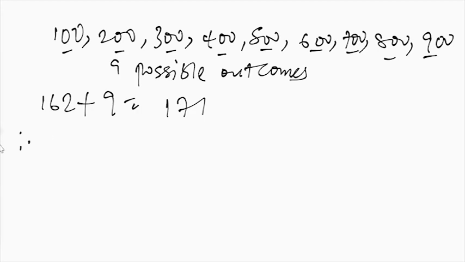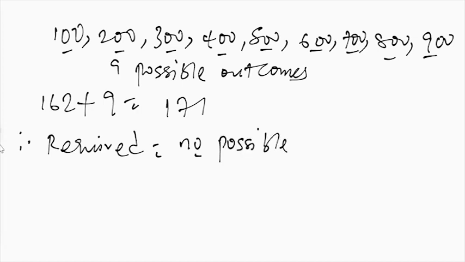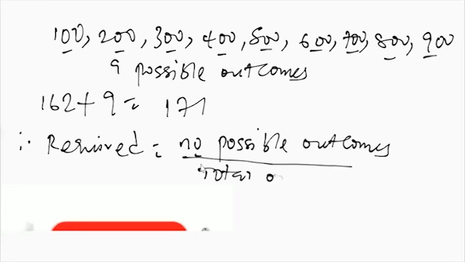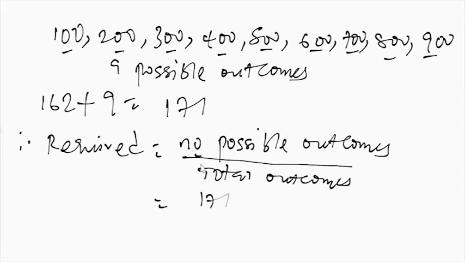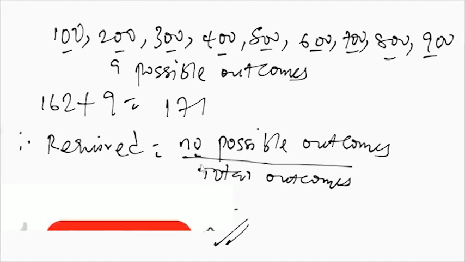Therefore, the required probability will now be, of course, you know that probability is the number of possible outcomes divided by the total number of outcomes. So if this is anything to go by, the answer will now be 171 divided by, of course, we're able to deduce that the total number of outcomes that we are looking at is 900. So 171 by 900 will be the answer. So I believe you've been able to gain one or two things in this tutorial, and I'll see you in the next tutorial.